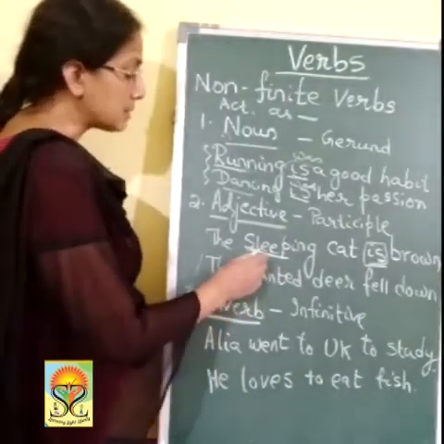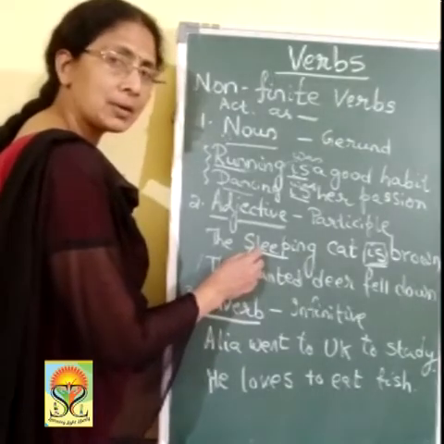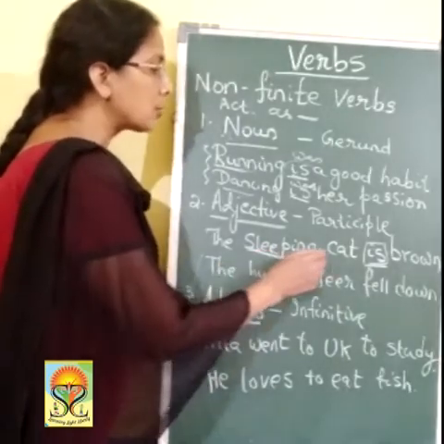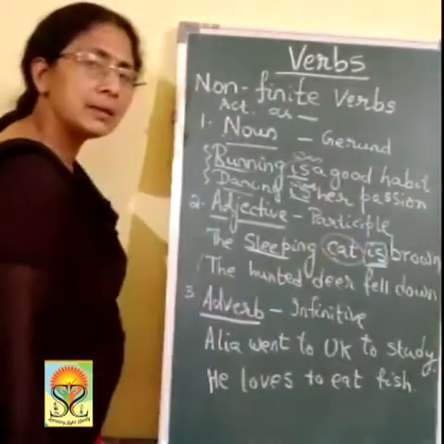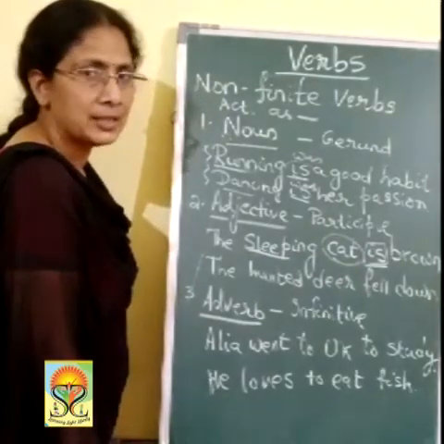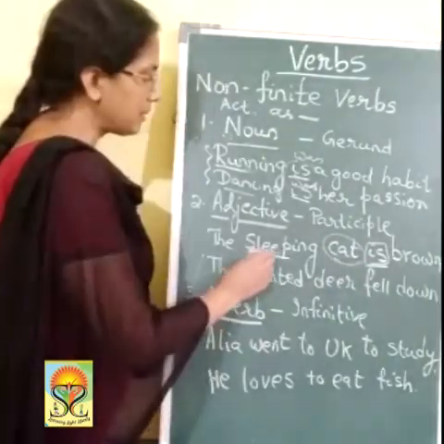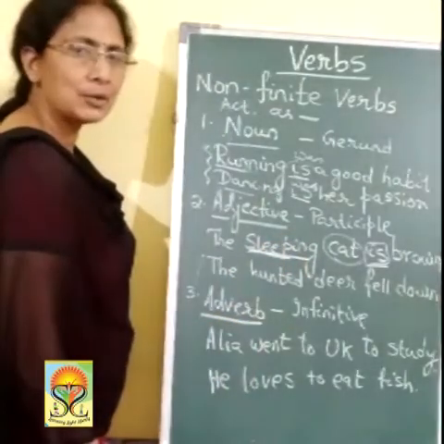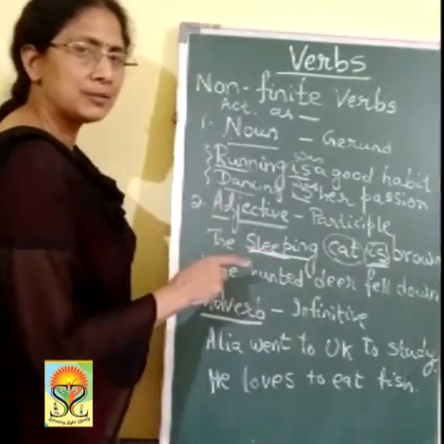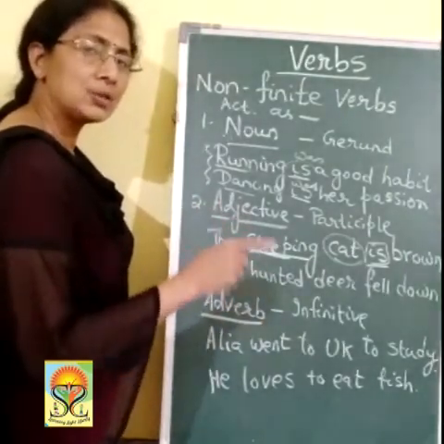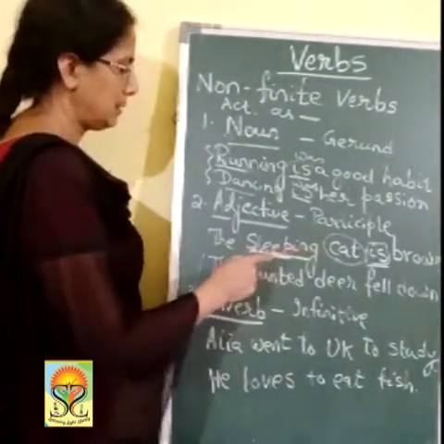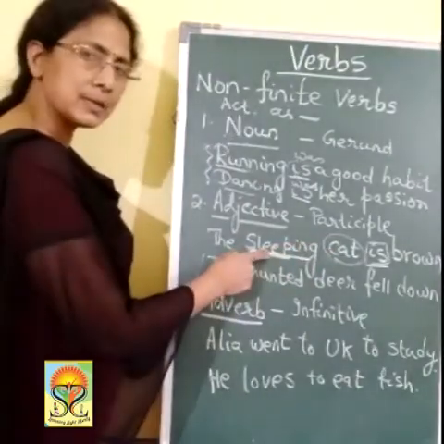It is a verb, but does it act as a verb here? It doesn't act as a verb here. Then what does it act as? What sort of cat? It is describing the cat. Anything that describes a noun is an adjective. So sleeping is the adjective here. It is not the verb. Sleep is a verb, but it is not used as a verb here. Rather, it is a verb which acts as an adjective here. So, sleeping cat. Cat is a noun, sleeping describes the cat, so sleeping is an adjective.